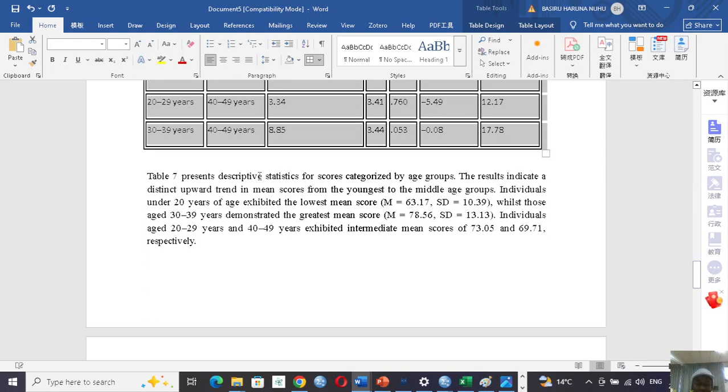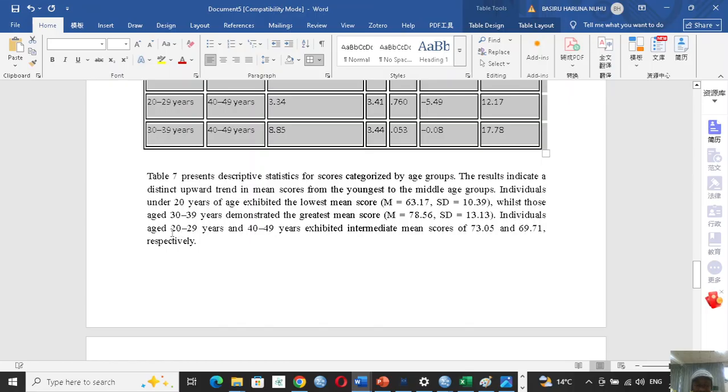Table 7 presents descriptive statistics for score categorized by age groups. The results indicate a distinct upward trend in mean score from the youngest to the middle age groups. Individuals under 20 years of age exhibit the lowest mean score, whilst those aged 30 to 39 years demonstrated the greatest mean score.